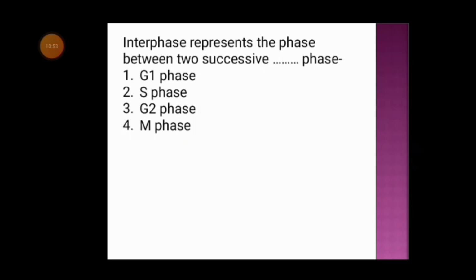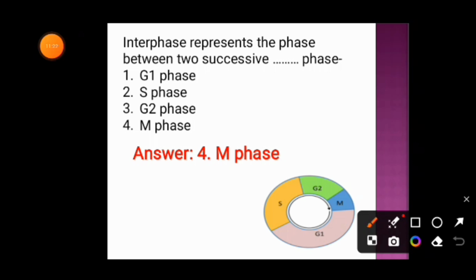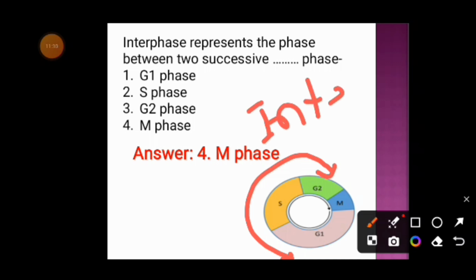Next question. Interphase represents the phase between two successive blank phases. Option 1, G1 phase, option 2, S phase, option 3, G2 phase, and option 4 is M phase. And the correct answer is option 4, that is M phase. This is the G1, S, G2, then M phase. So interphase represents the phase between two successive M phases, and these three phases, G1, S, and G2, are collectively known as the interphase.